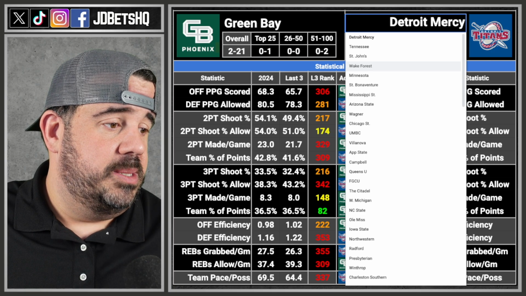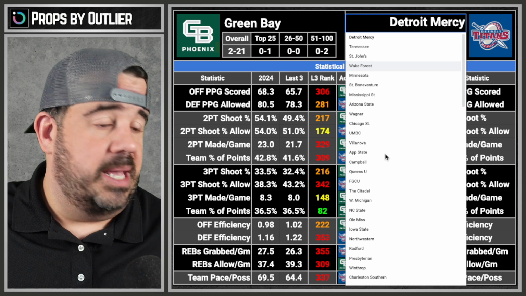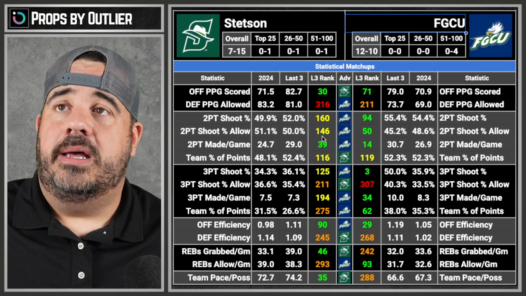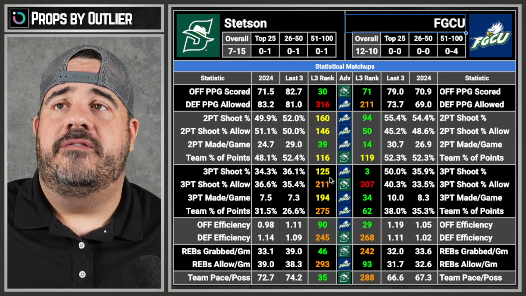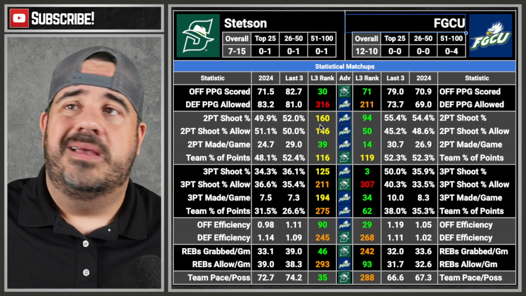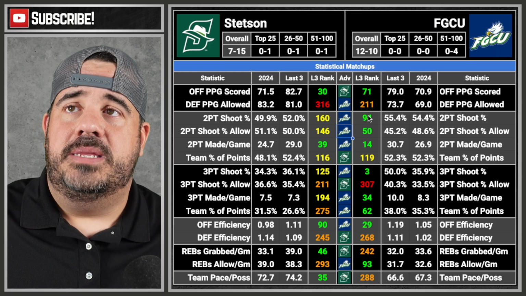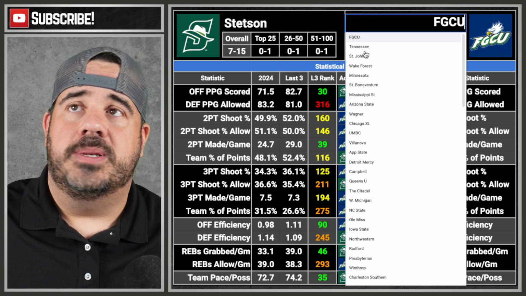Get rid of all these. We got a couple games here coming up. It looks like it's going to be Stetson and FGCU. What are the three? That one? Okay, so we got offense, and a defense. No. Even though that's the push right there. This is our push. That is FGCU. Yeah, nothing for us, sadly.